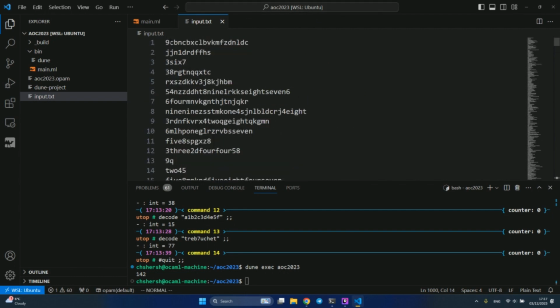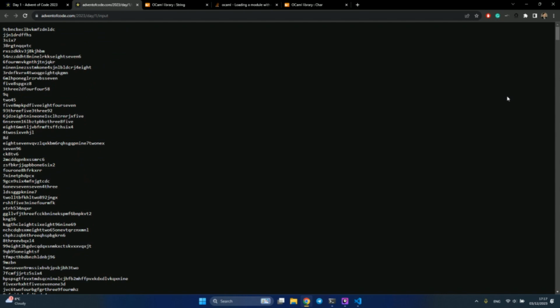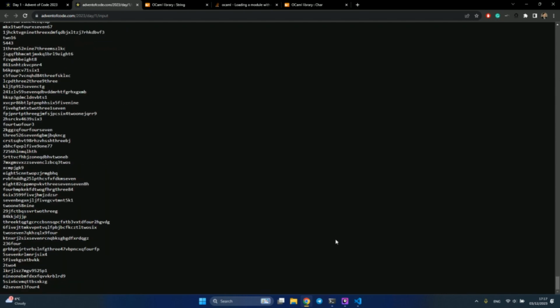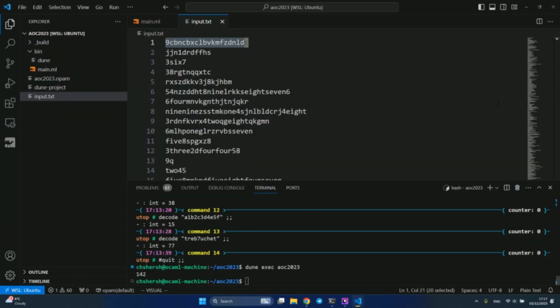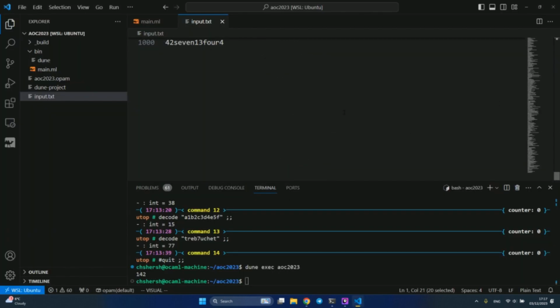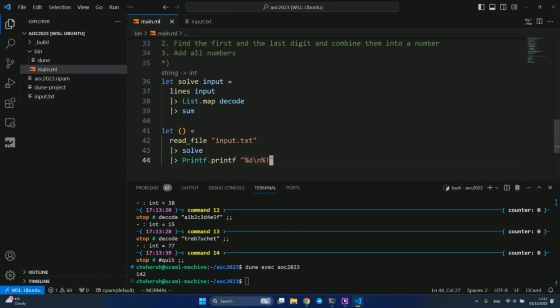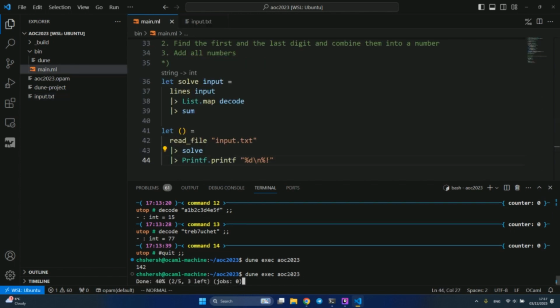So 9 whatever this is, and the last line is 42 7 13 4 4. Okay, file looks legit, so let's run it.